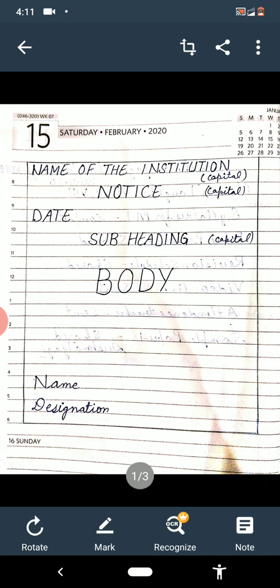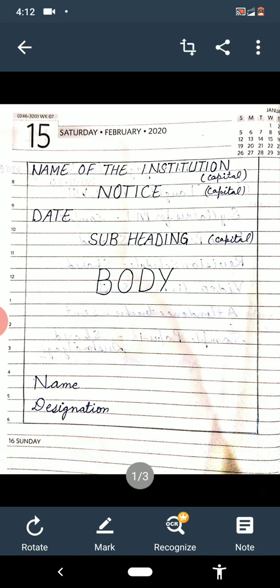First of all, you see the format of notice writing on your screen. What we have to do first is make a box with the help of a pencil and scale on your page, as I have drawn. Then we will start writing.